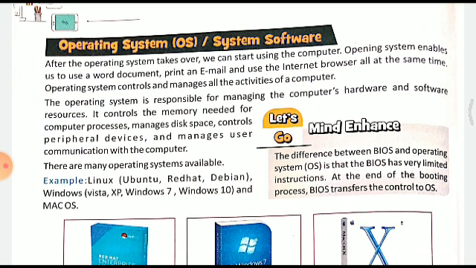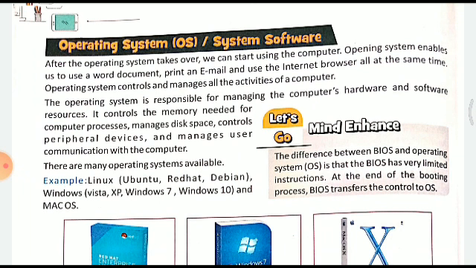There are many operating systems available like Linux. These are the examples: Ubuntu, Red Hat, Debian, Windows, and Mac OS. These are the various operating systems which are there.